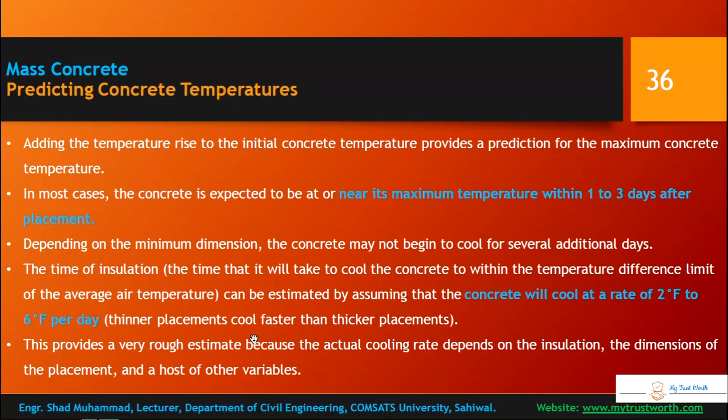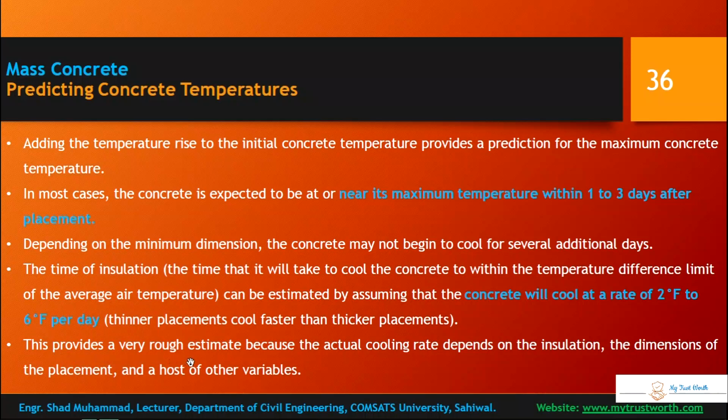Thinner placements cool faster than thicker ones. So depending on how much time you are going to insulate the concrete formwork, the mass concrete member, you can predict the reduction assuming 2 degrees Fahrenheit per day. So you can predict a model. And for a thicker section you can use 6 degrees Fahrenheit per day.